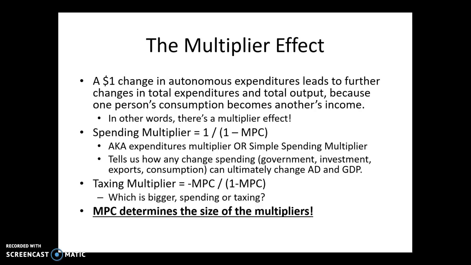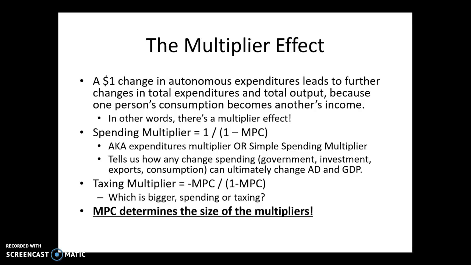Okay. Well, now Sondrick's income has gone up by 95 cents, and Sondrick is going to spend 95% of that at somebody else's store, and that's going to cause their income to rise, and they're going to spend 95% of that at somebody else's store, and that's going to cause somebody else's income to rise, and so on and so on. So when I spend $1, it doesn't just increase Swati's income, it increases all the people after her as well.